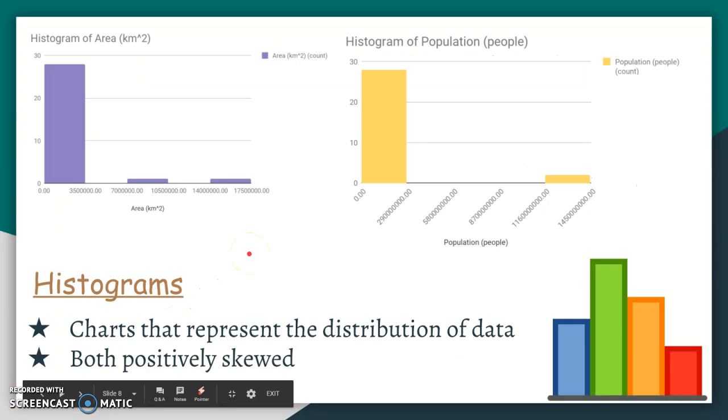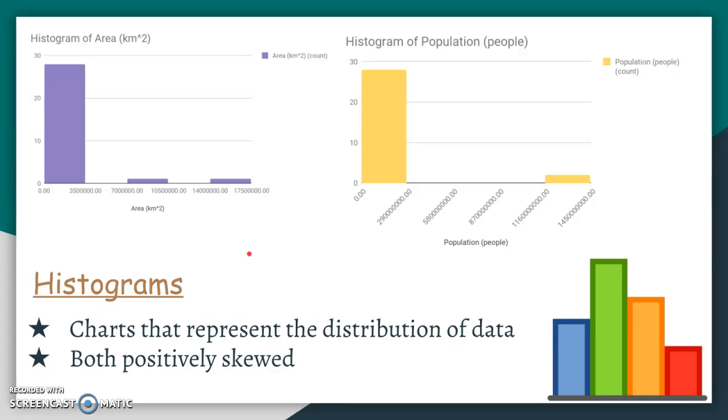So let's talk about histograms. Histograms are charts that represent the distribution of data. In this case, just as I referred to before when we talked about measures of central tendency, my histogram is not really evenly distributed. As we can see, both of my histograms are positively skewed because the values start from here, go to the top, and then drop and become closer and closer to 0.